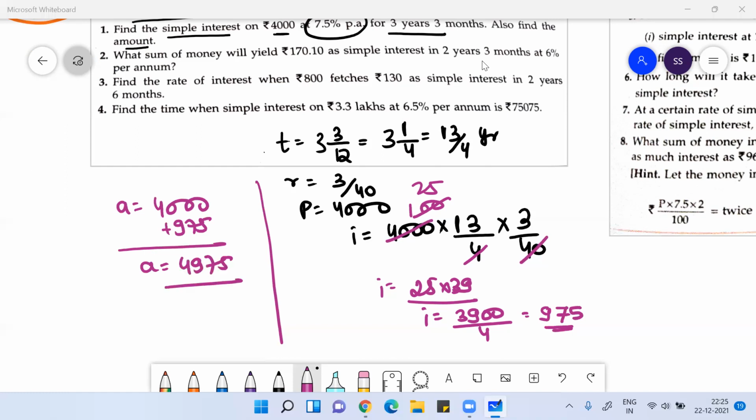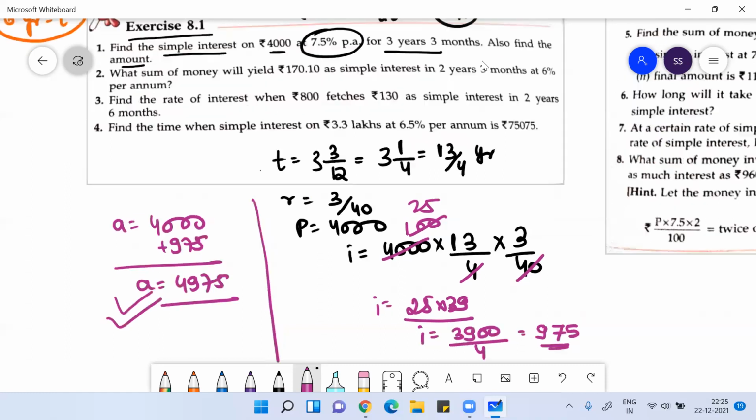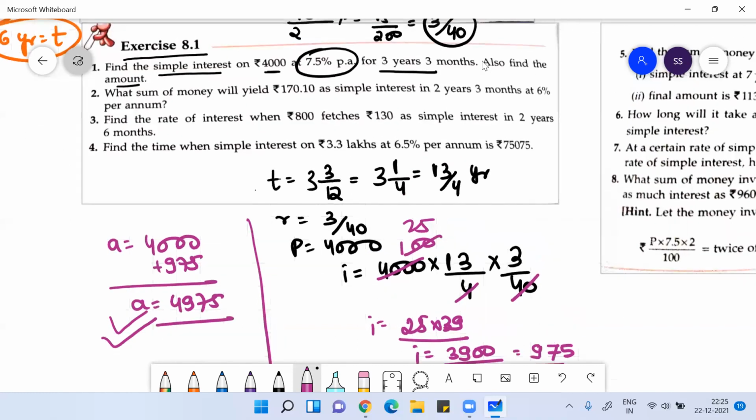So here the amount you will get is 4975. Clear? Question number two, you can do the same thing. What sum of money means you have to find the principal, which will yield 170.1 as the simple interest in 2 years 3 months. Convert the 3 months into years, at 6% per annum. Simple calculation.